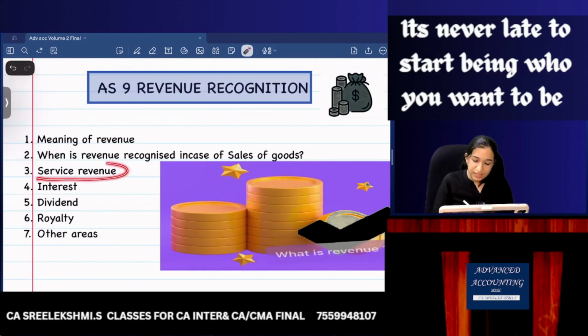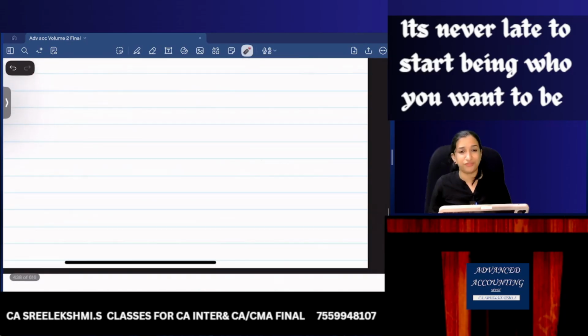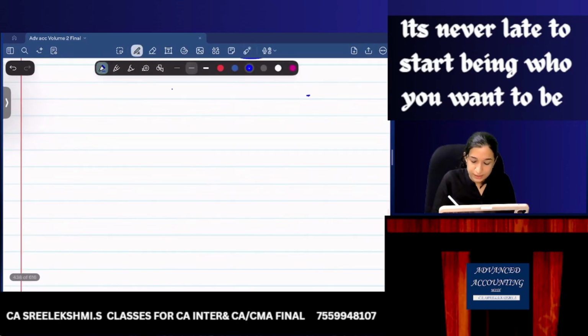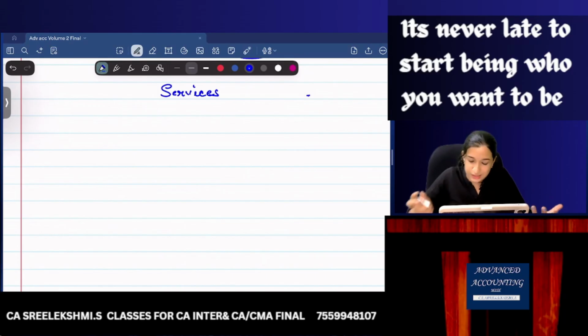Now service. Let's discuss the theory. The theory we will quickly finish off. Now services. When do you recognize revenue from services? Services meaning, as I said before, an auditor is giving services, a repair shop is giving services, an advertisement agency is giving services. So how is the service provider recognizing revenue on services?